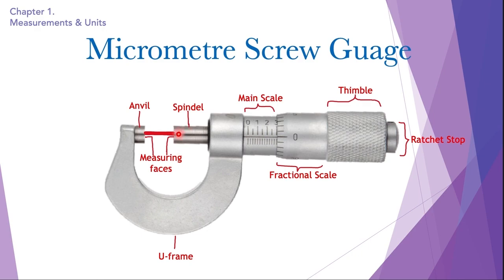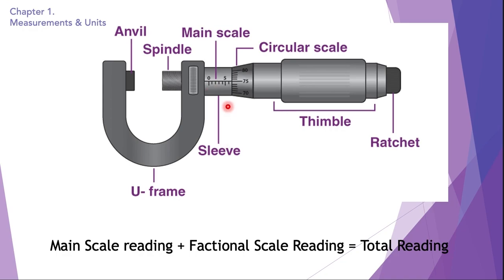So here we have the measuring faces of this, the anvil and the spindle, and this is the U-frame. These are the jaws basically of this micrometer screw gauge. Then again, the micrometer screw gauge also has a main scale and a fractional scale, which is on the rotating barrel. This is the thimble and the ratchet stop. This is used to apply just the right pressure onto the object being measured. Here we have this micrometer screw gauge.